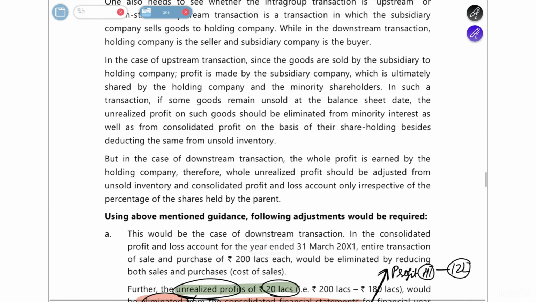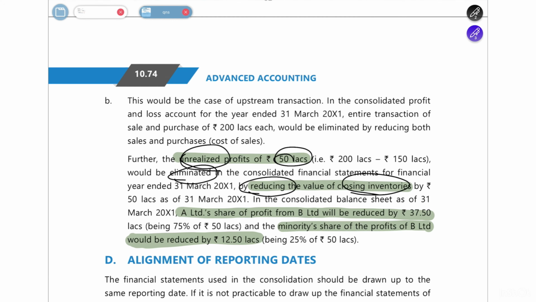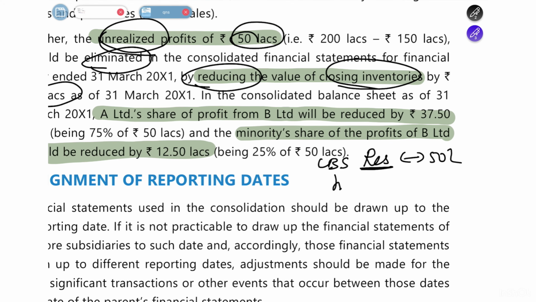So when you are making a consolidated balance sheet, again they are saying that the unrealized profit of 50 lakhs should be eliminated. You have to reduce the value of closing inventories by 50 lakh rupees. But here you cannot directly go to the reserves and reduce 50 lakh rupees, because in the reserves of the consolidated balance sheet, only the holding company's reserves will be included.